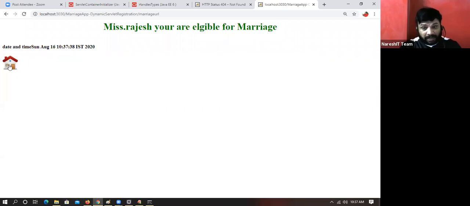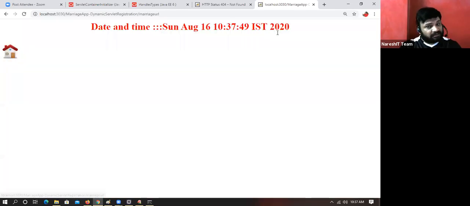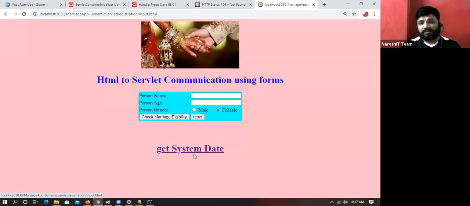Back in the doGet method, I have written some date and time related logic, that is also executing. So my servlet is registered without web.xml configurations and without @WebServlet. Did you notice it?